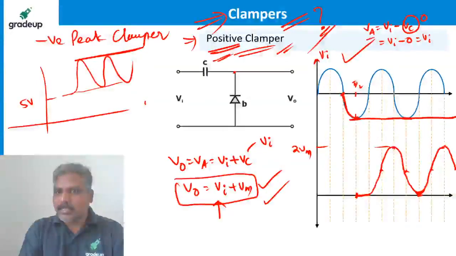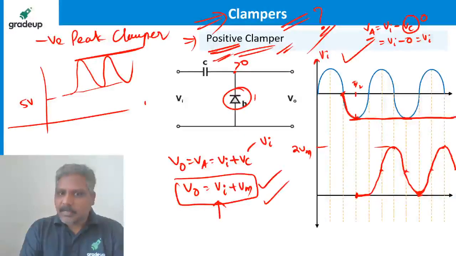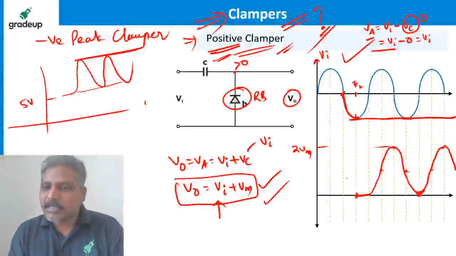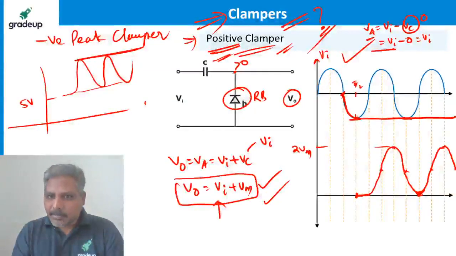So the anode voltage is nothing but the input voltage. When the input is greater than 0, from here to here, the anode is also greater than 0. So what happens to the diode? Reverse bias. When the diode is reverse biased, what is Vo? Same as Vi. That's what Vo equals Vi means.